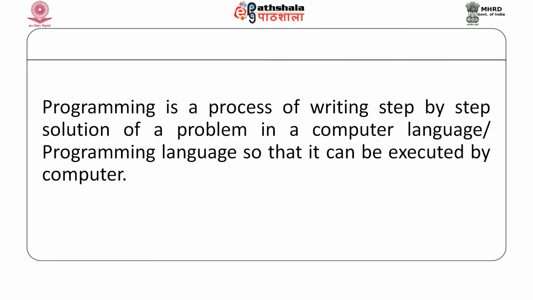And this process of writing a step by step solution in computer language is what is called programming, and initially this coding was done in machine language.